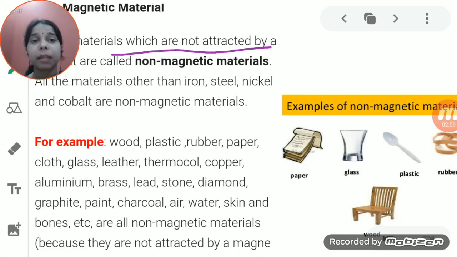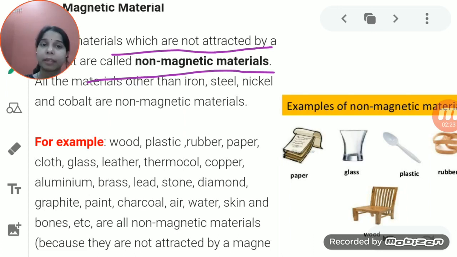So the objects or materials which are not attracted by the magnet are non-magnetic material. What kind of materials are there, other than the magnetic ones, which are non-magnetic? We had discussed iron, nickel, cobalt, and steel. All these objects were attracted towards the magnet. So all the material other than iron, steel, nickel, or cobalt will be non-magnetic material.